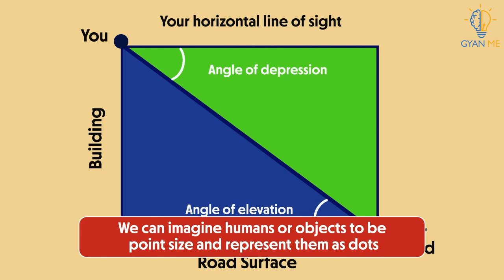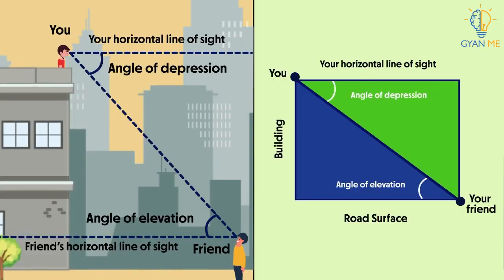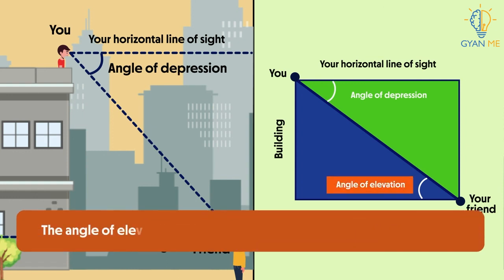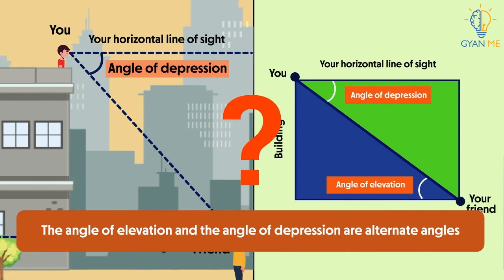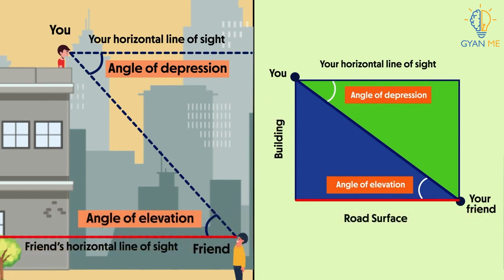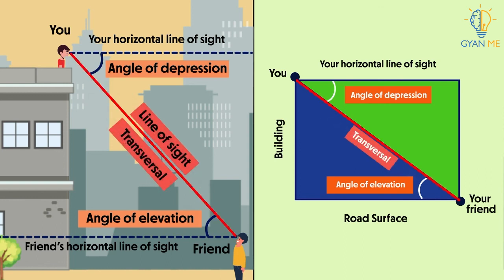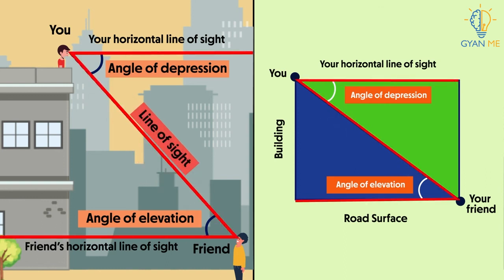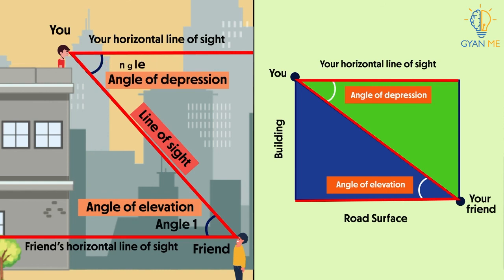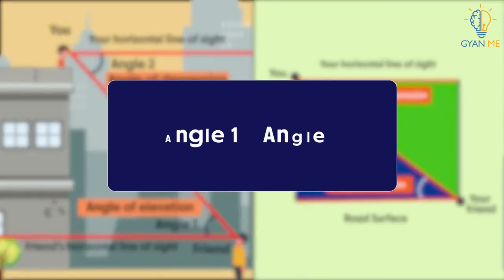Now wait, if we look at these two cases together again, we find that angle of elevation and angle of depression are alternate angles. And why so? We know that the road surface and this upper horizontal are parallel to each other. And this line of sight acts as a transversal. So they form a Z, and hence we can say here that angles 1 and 2, that is angle of elevation and angle of depression, are alternate angles. That is, needless to say that they will be equal.